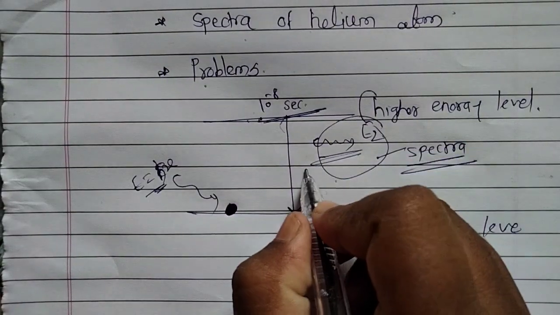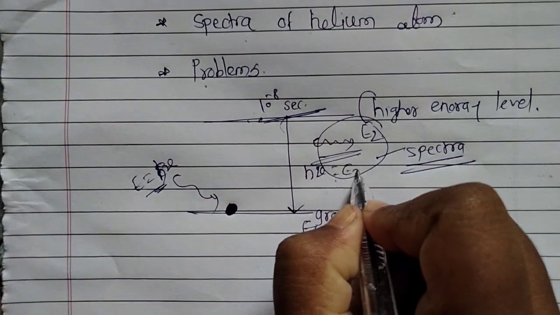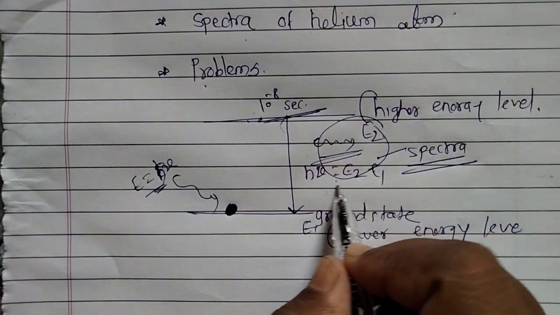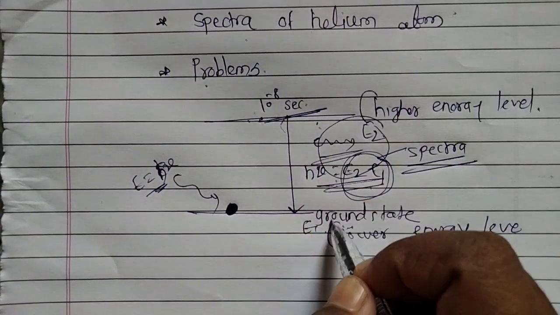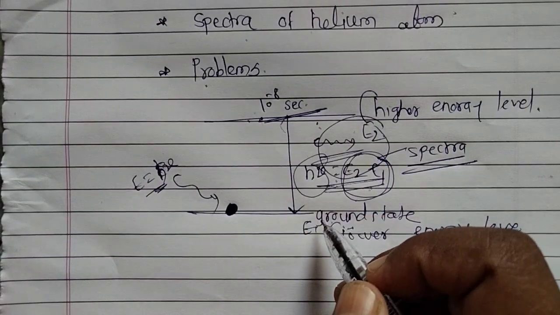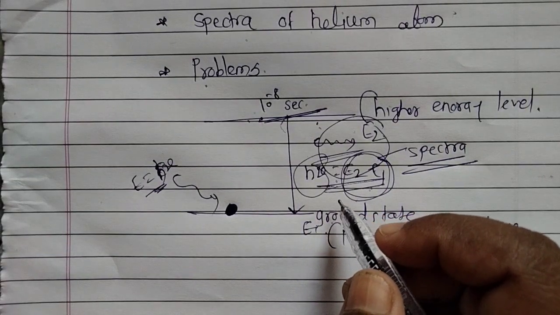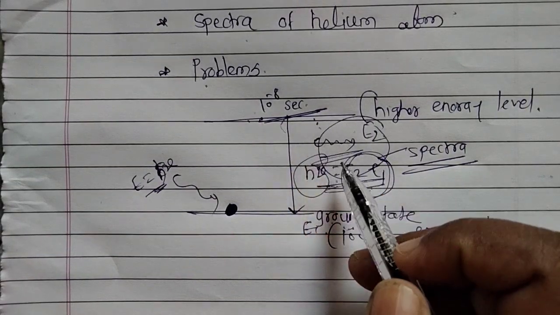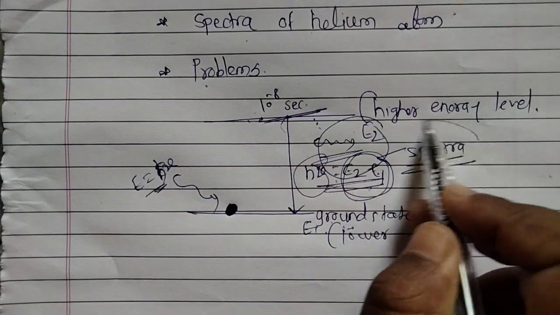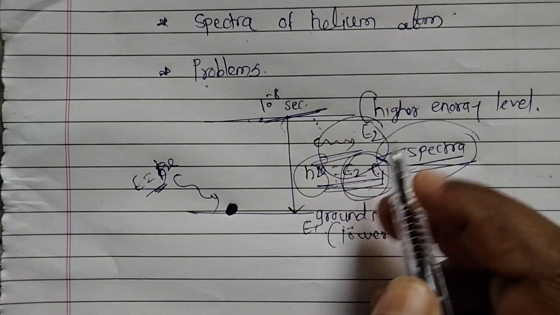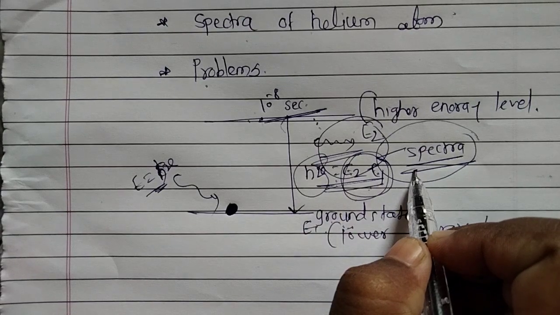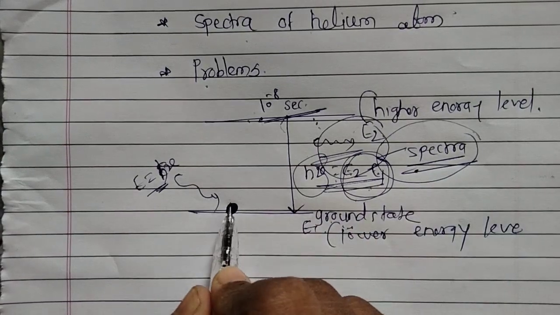How much energy is this? h nu is equal to E2 minus E1. This is the energy difference between the two levels, and h nu is the energy of that radiation. So the electron emits the energy in the form of radiation, and this energy appears in the form of a spectrum. This is all about the one valence electron system.